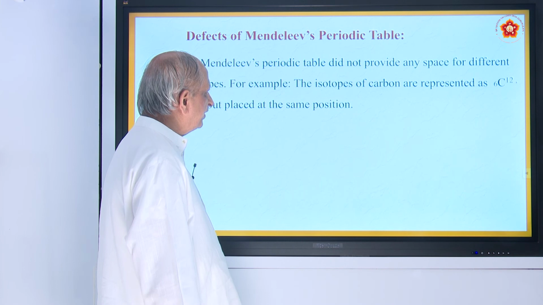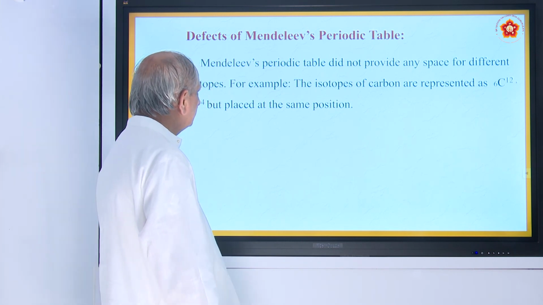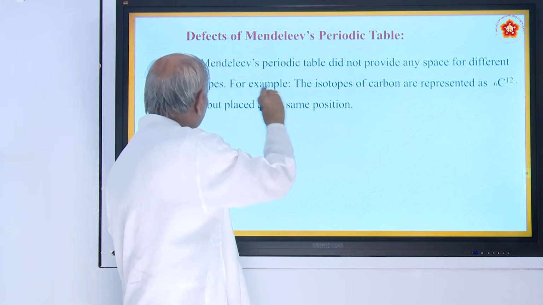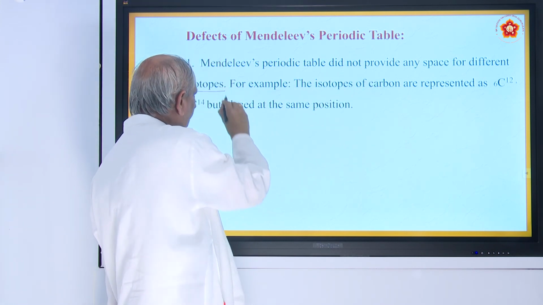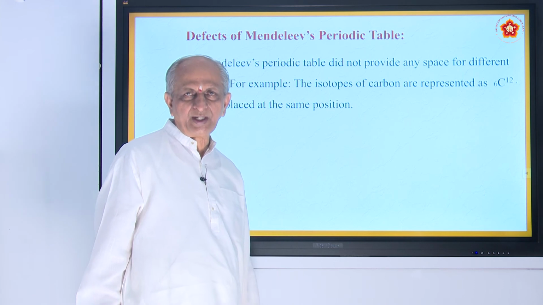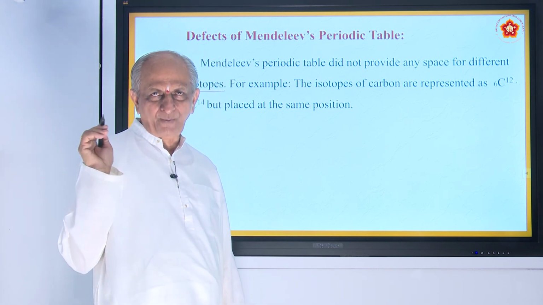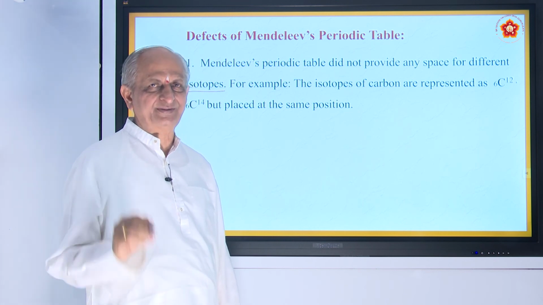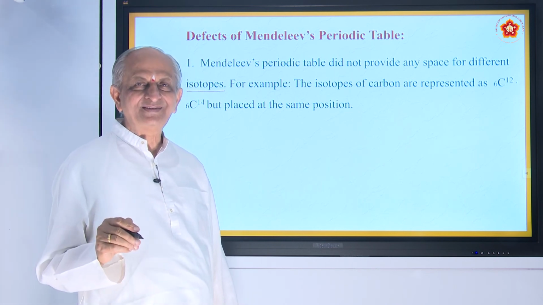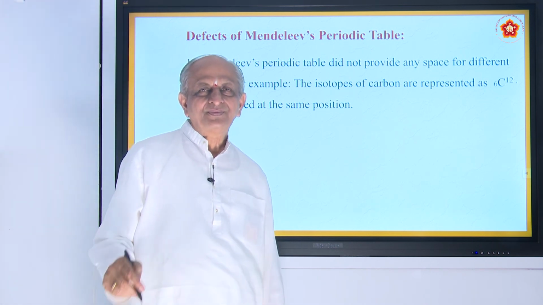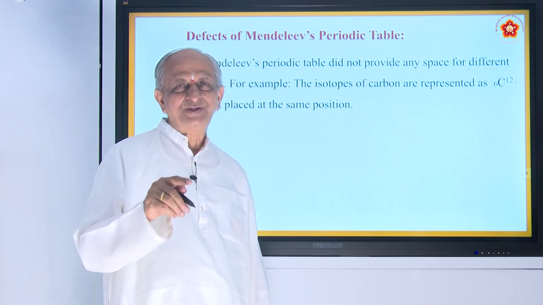And let us see what the defects of this are. One of the defects is that he did not provide any space for different isotopes. What are isotopes? Iso means same, tope means place, same place. For example, you are sitting on a bench, say Rama, Krishna, Govinda, Narayana.